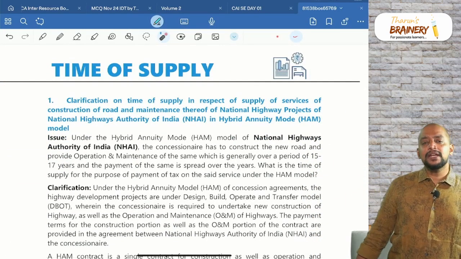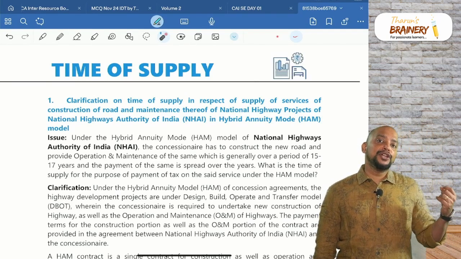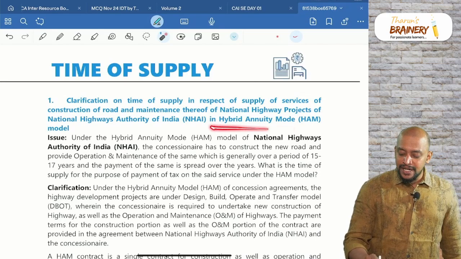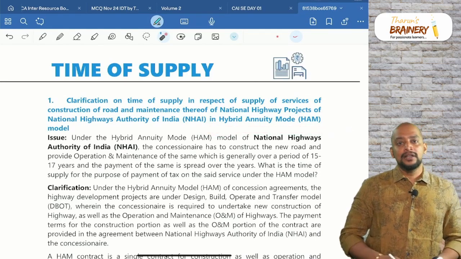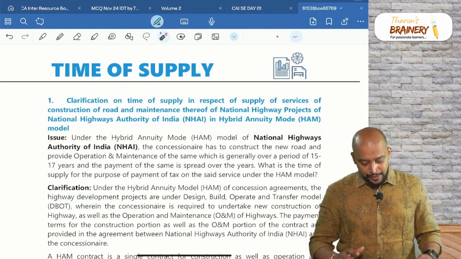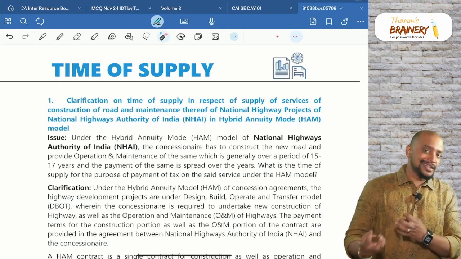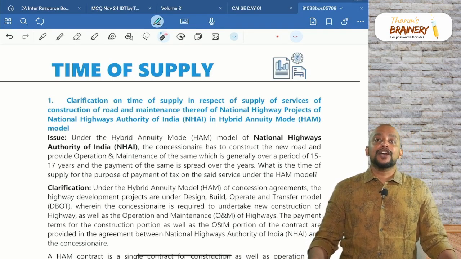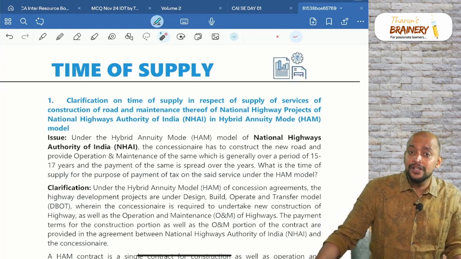Then time of supply. In time of supply, there is a new circular that is added related to the hybrid annuity model. So what is this hybrid annuity model? Before explaining this, let's see the background a little bit. Generally, in case of continuous supply of services, what is a continuous supply of service?